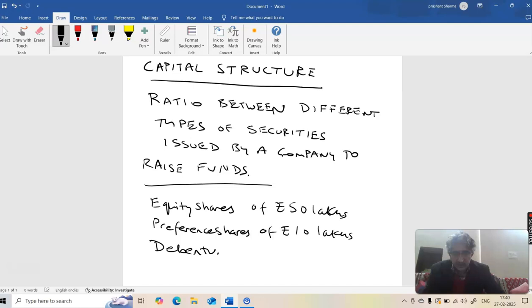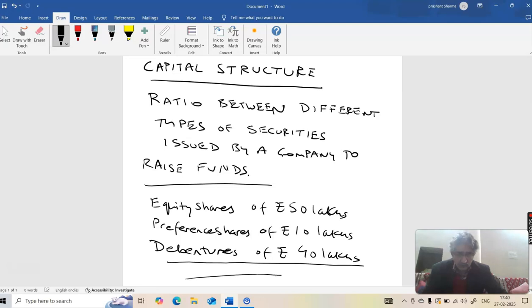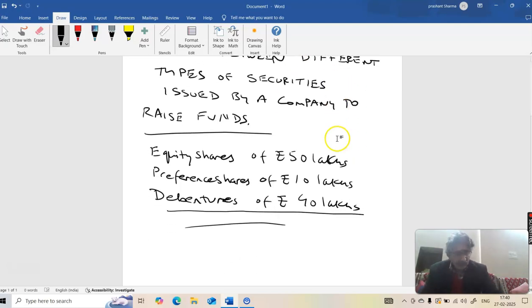So children, the total funds raised by the company, 50 plus 10 plus 40, that makes it rupees 100 lakhs, which means 1 crore.